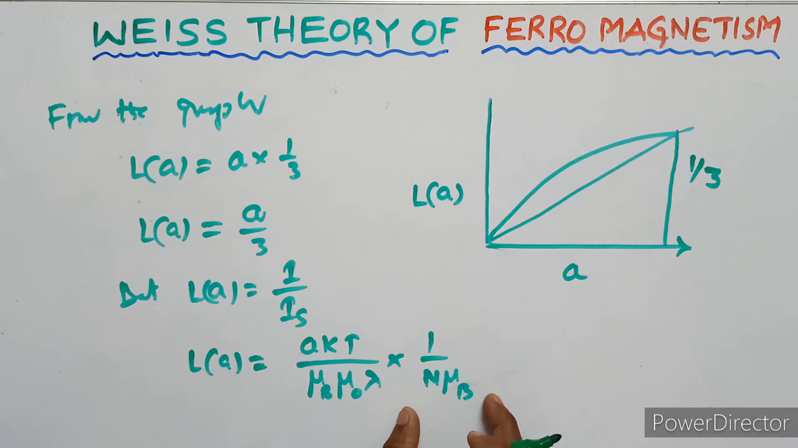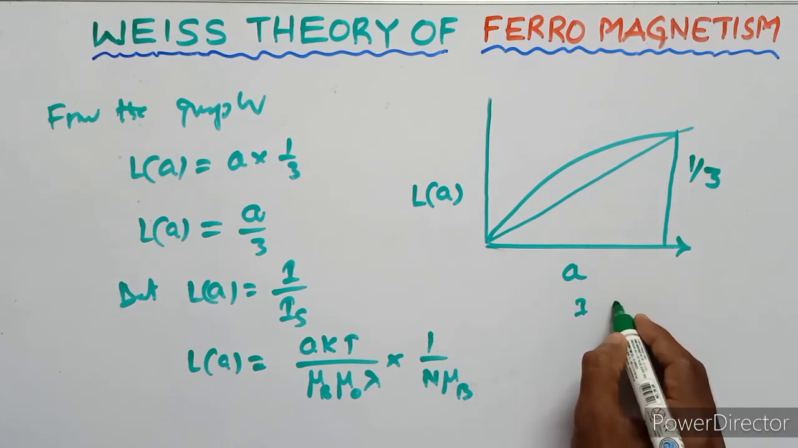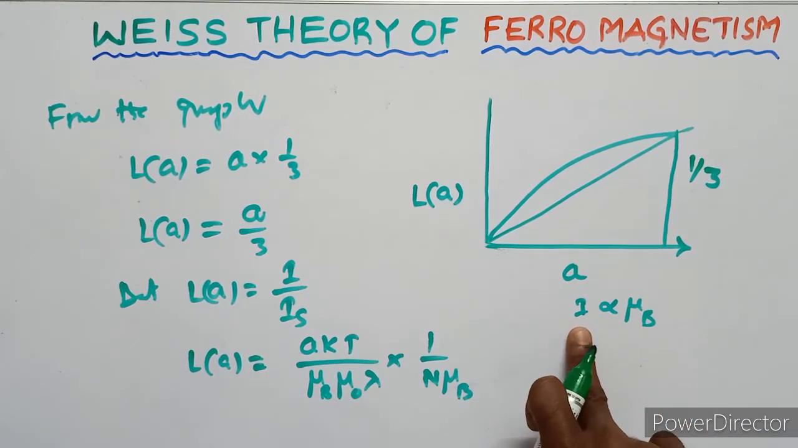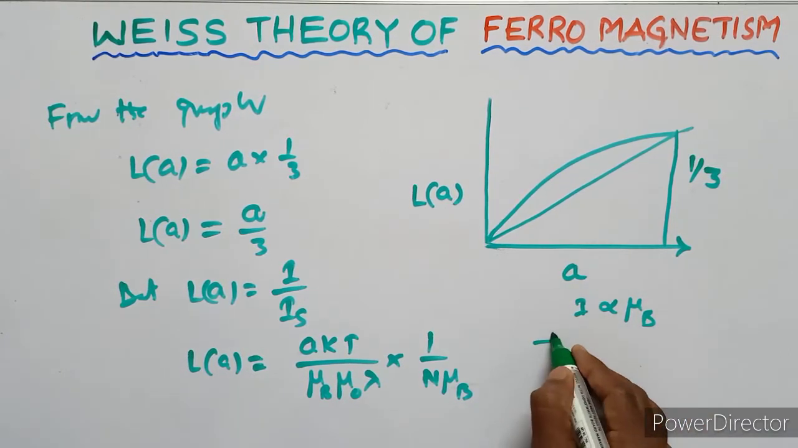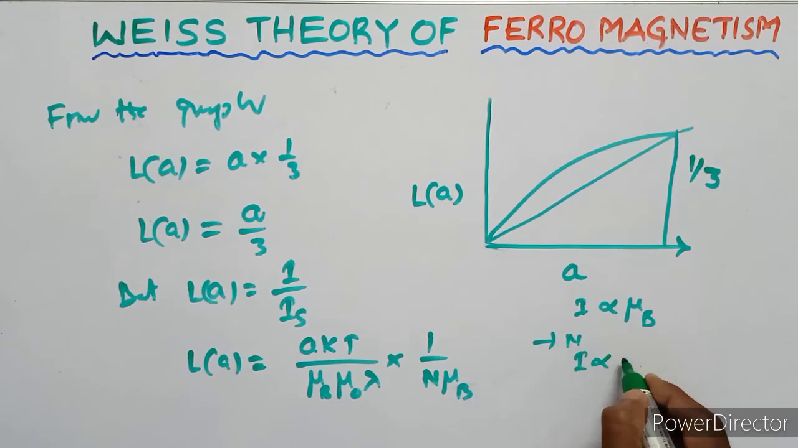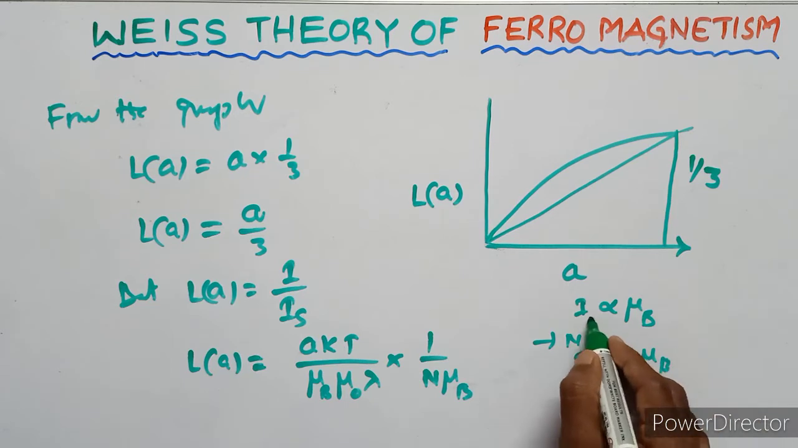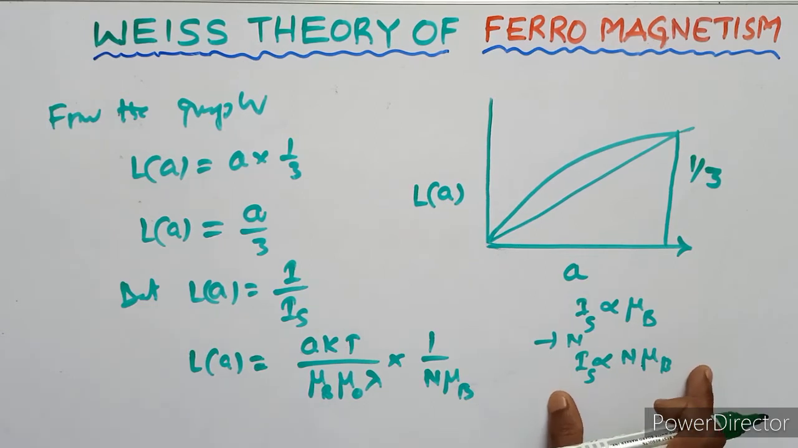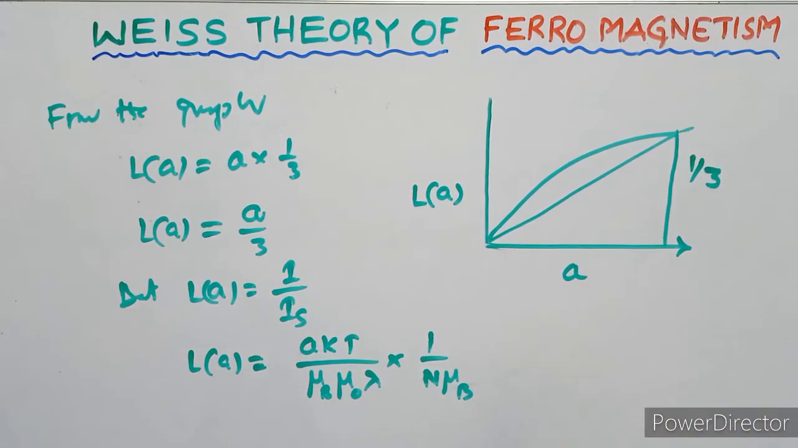The intensity of magnetic field is always proportional to magnetic moment. If there are n number of atoms, I equals n mu suffix B. This is the saturation intensity. The saturation intensity IS equals n into mu suffix B.